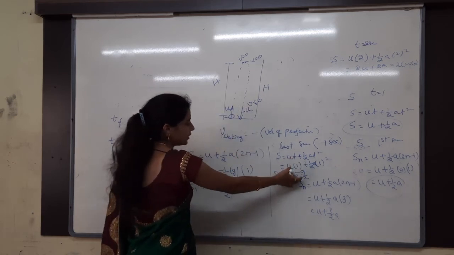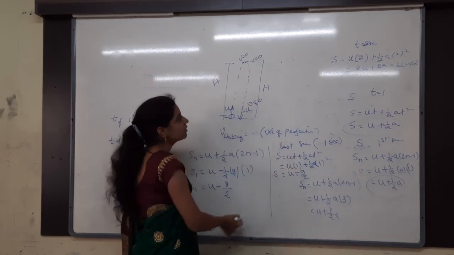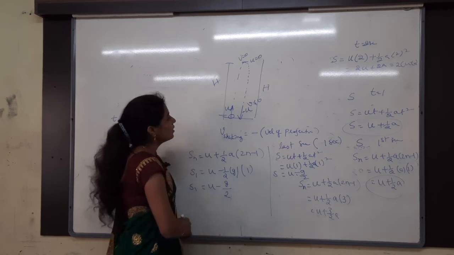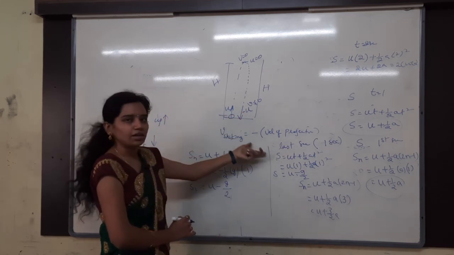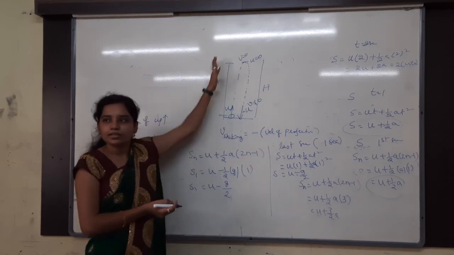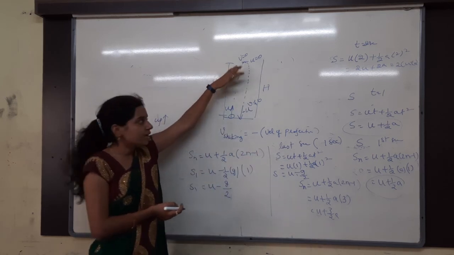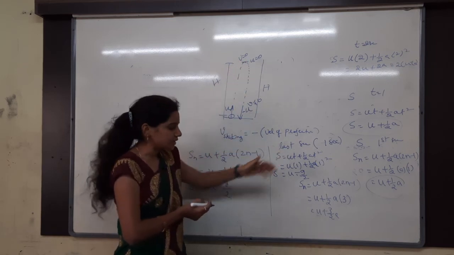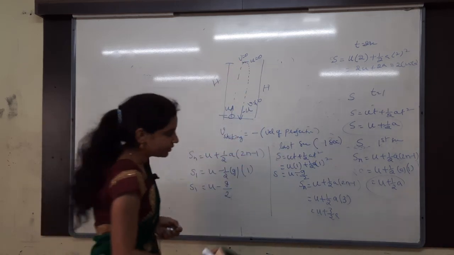No, I am just calculating; after that I substituted. But minus u is there here. However, minus u is there, h also minus only. I am measuring the height in the upward direction, so plus. I am measuring the height in the downward direction. Yes, I understand your doubt. I will solve in that way only. Don't get confused.